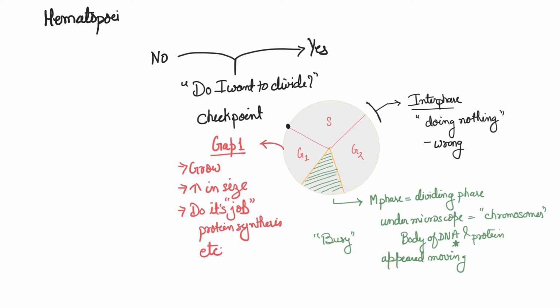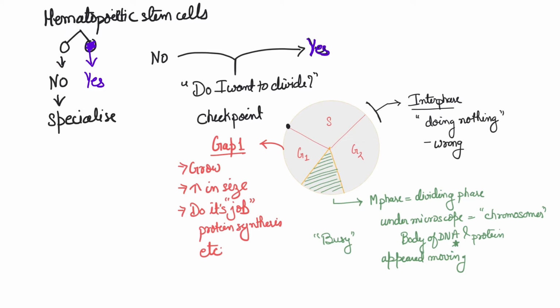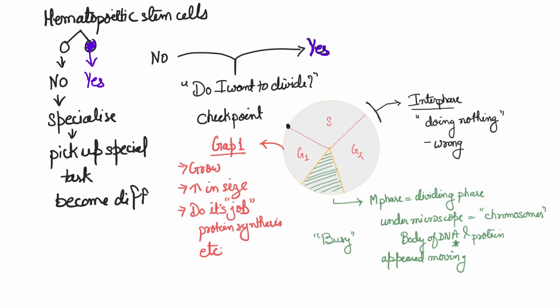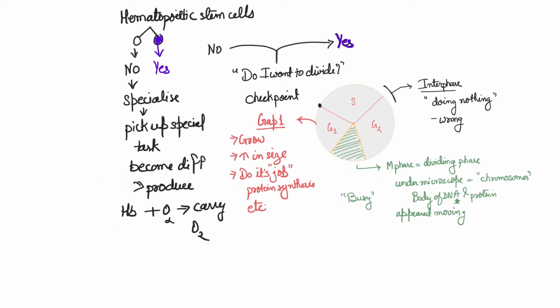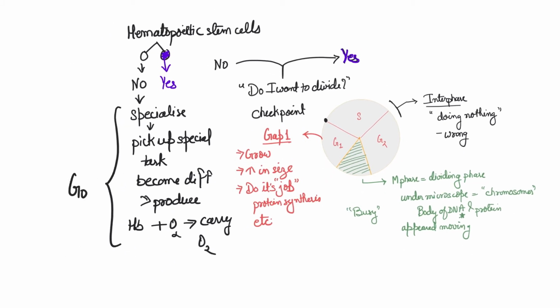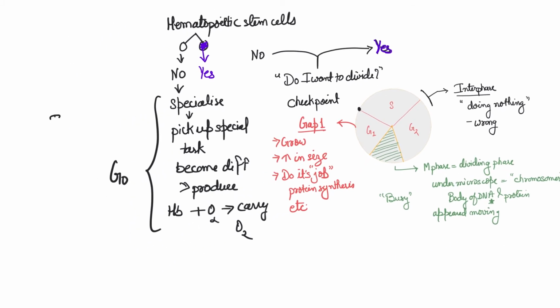So what happens when it says no? Let's take an example. Hematopoietic stem cells are found in your bone marrow. They keep on dividing to produce new RBCs, right? So certain times these cells will divide, and there will be two daughter cells. One will say yes to the checkpoint, another will say no. It will stop. It will specialize. It will pick up the task of carrying oxygen by producing just enough hemoglobin, right? So that is differentiation occurring here, and this is called G naught.